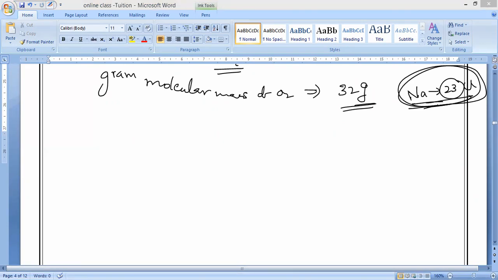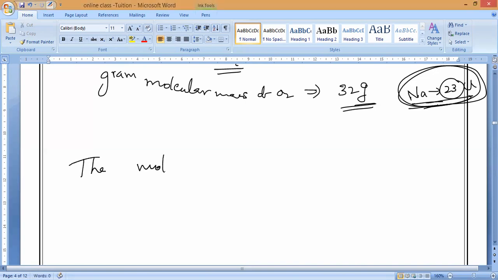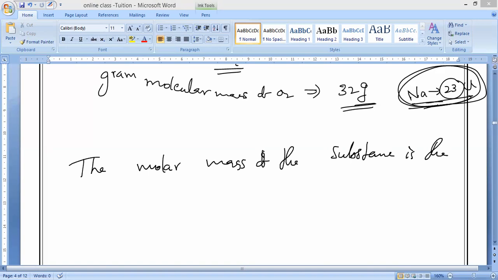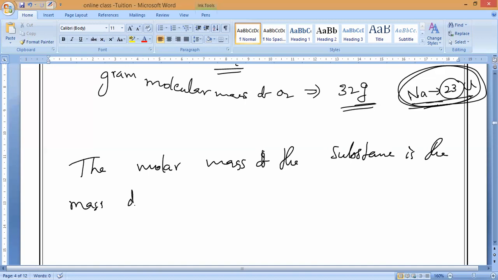Capital M is used to represent molar mass. The molar mass of a substance is the mass of 1 mole of its molecules. Do you understand?